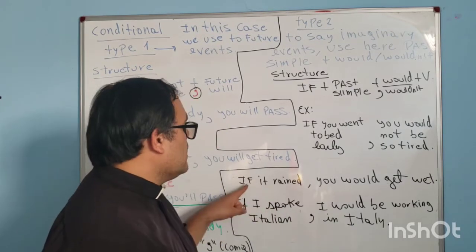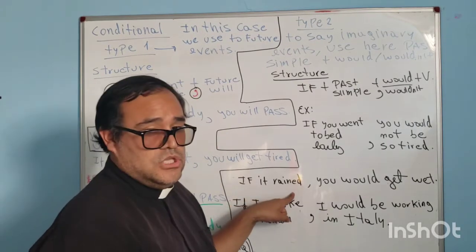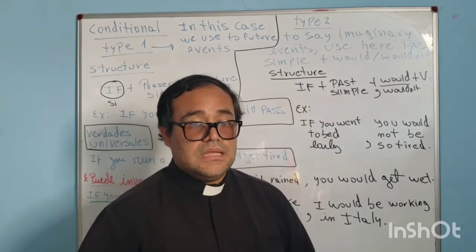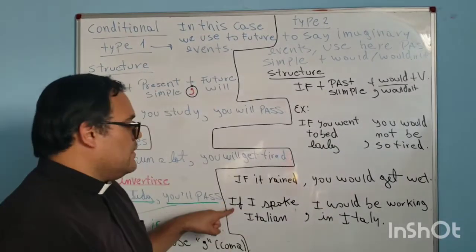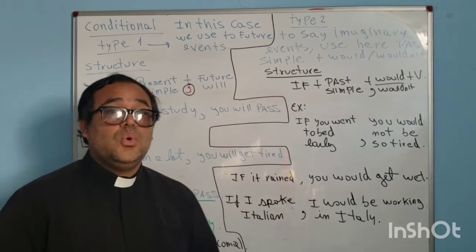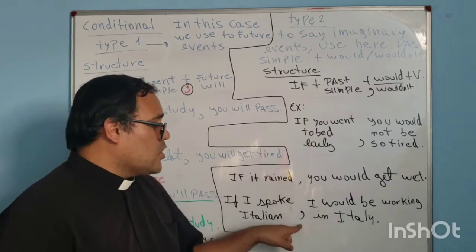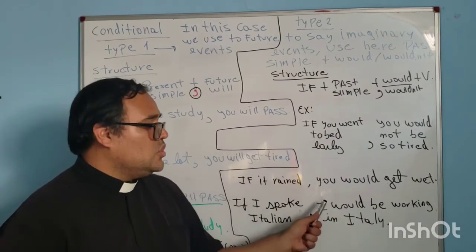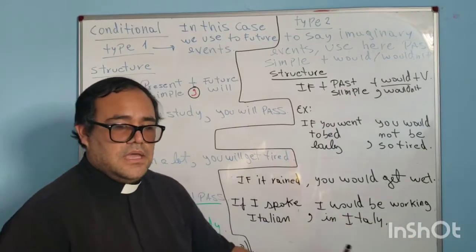If it rained, si lloviera, comma, you would get wet. Tú estarías mojado. If I spoke Italian, si yo hablara italiano, comma, I would be working in Italy. Yo estaría trabajando en Italia.